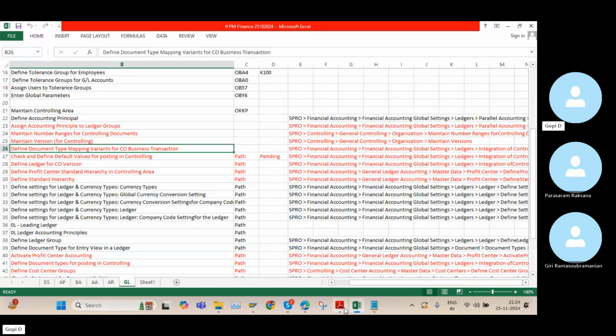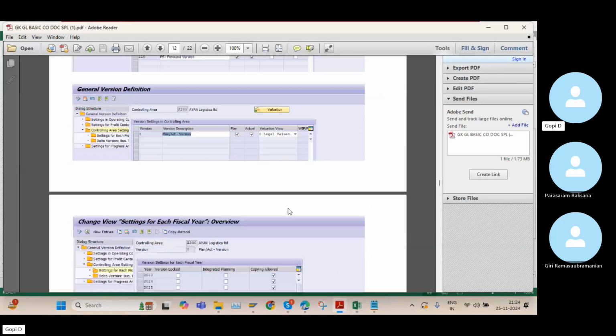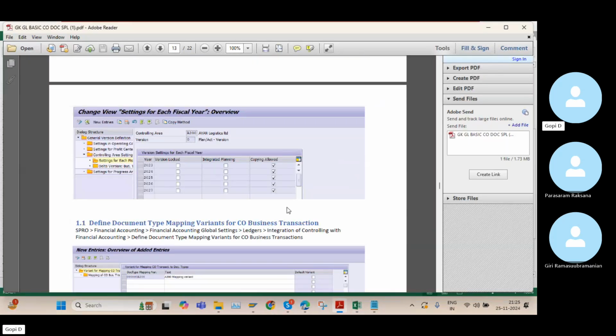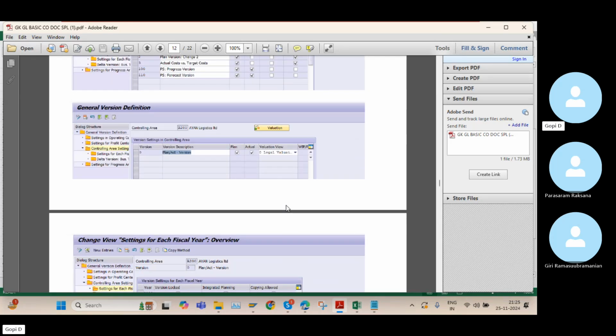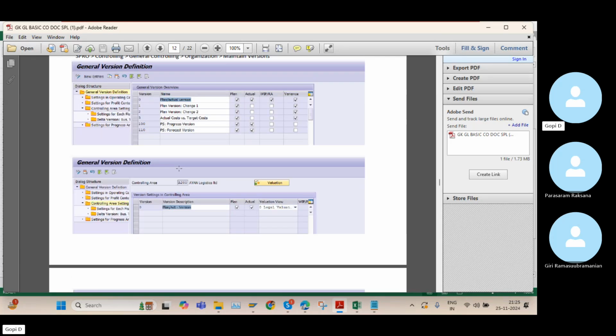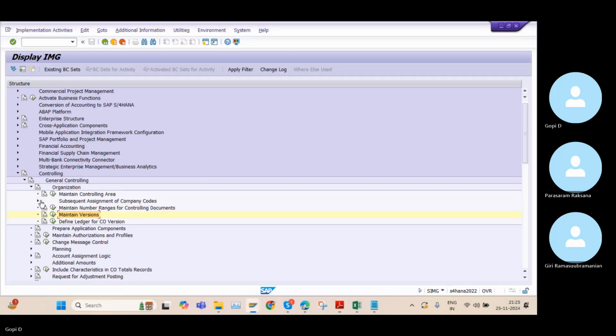And next, we need to define the CO business transactions. So we will cross check. One minute, guys. So here I need to go to maintain versions.